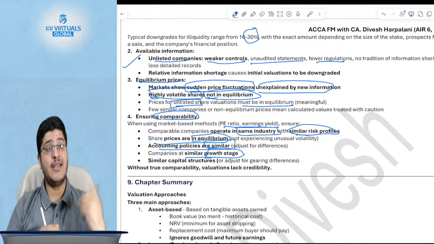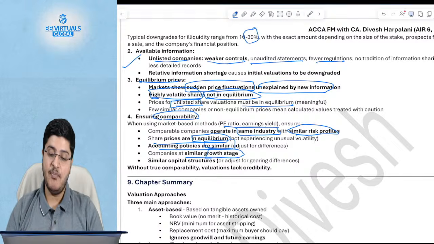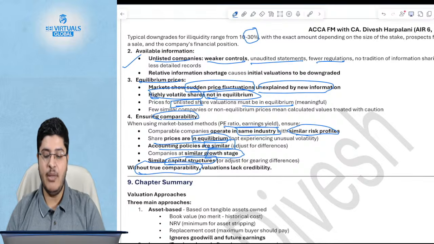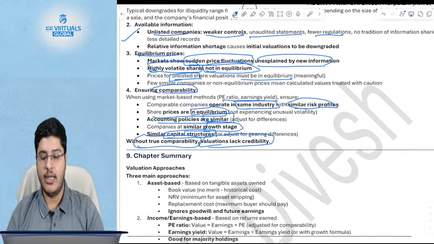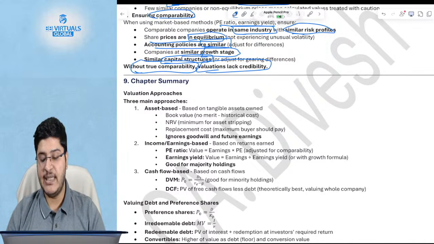If the other company has a different scale, it is much bigger, it might have a bigger PE, you might have a smaller PE, and you also need to make sure that the capital structures are similar. Without true comparability, the valuations lack credibility. Okay, this ends our section and chapter of business valuations.